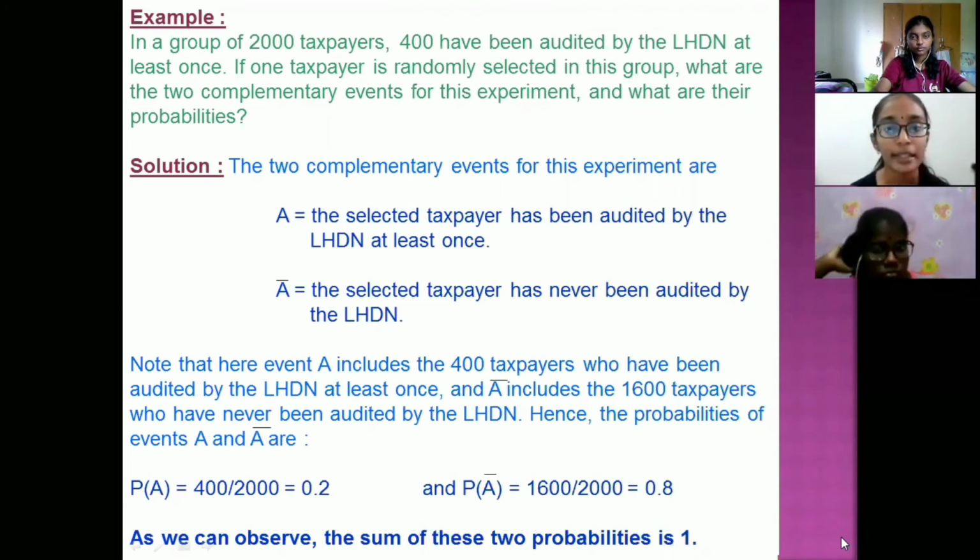So the probability of A is 400 over 2000, which is 0.2. As we can observe, the sum of these probabilities is 1. So 1 minus 0.2, we get the probability of A complement, which is 0.8.